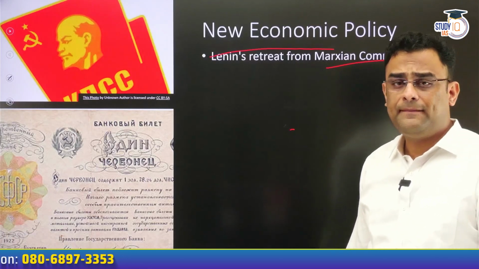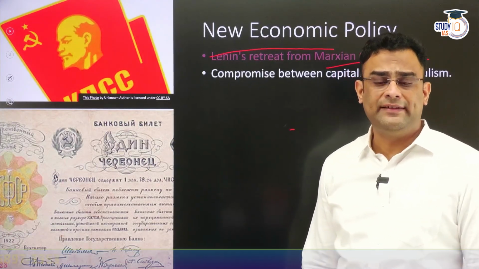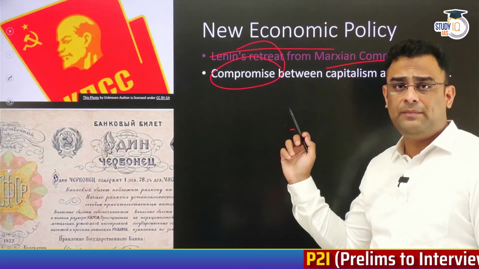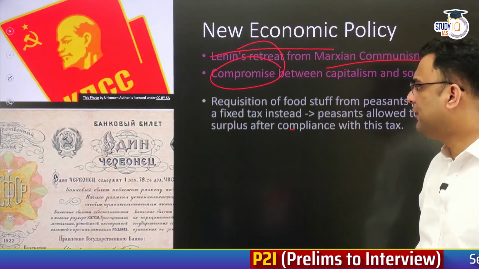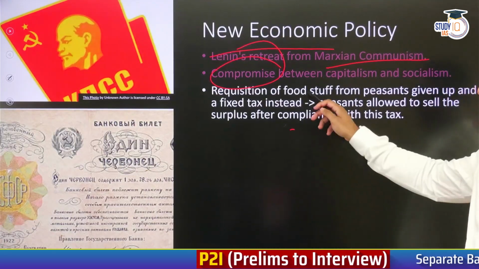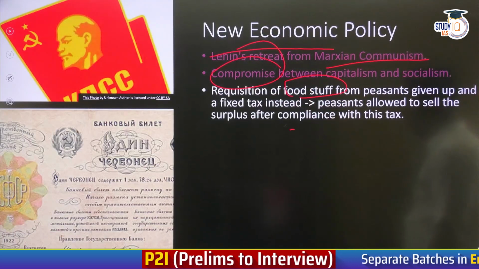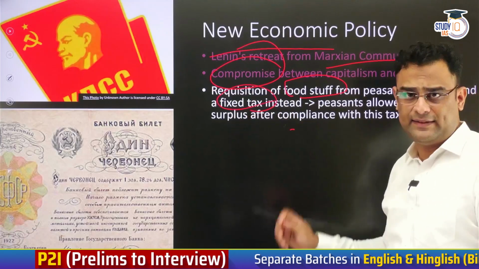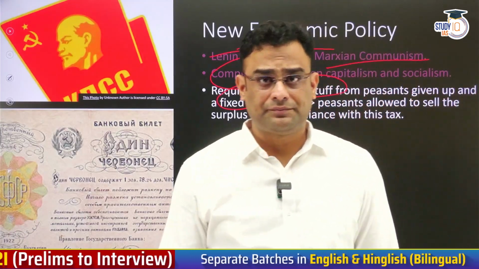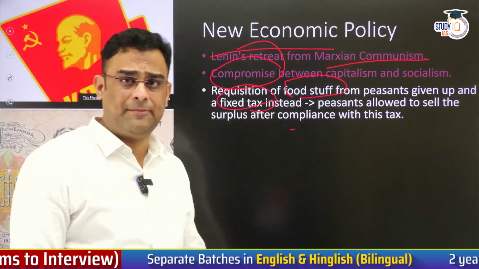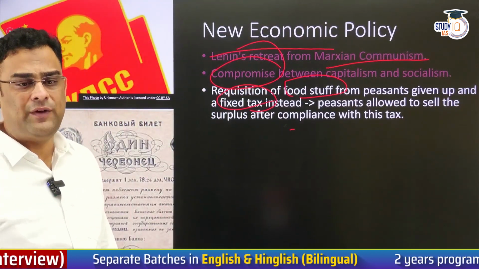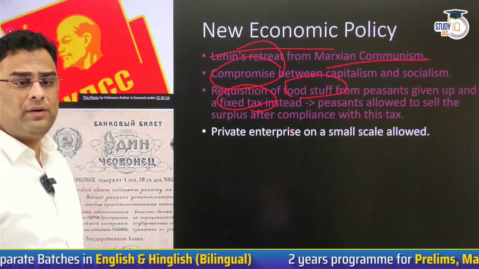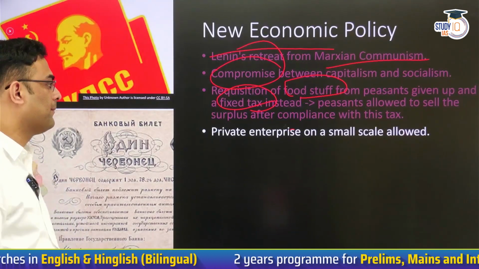Lenin understood that Marx's ideas could not be implemented as they are, and therefore he tried a compromise between Marxist communism and capitalism. How did this work? He told the farmers that foodstuff will not be taken away from them. They can produce the maximum they want to and only pay a fixed tax. So the more they produced, the more would be their gain. This gave a clear incentive to the farmer. And because of this incentive, the farmer started to cultivate more, resulting in better food production.